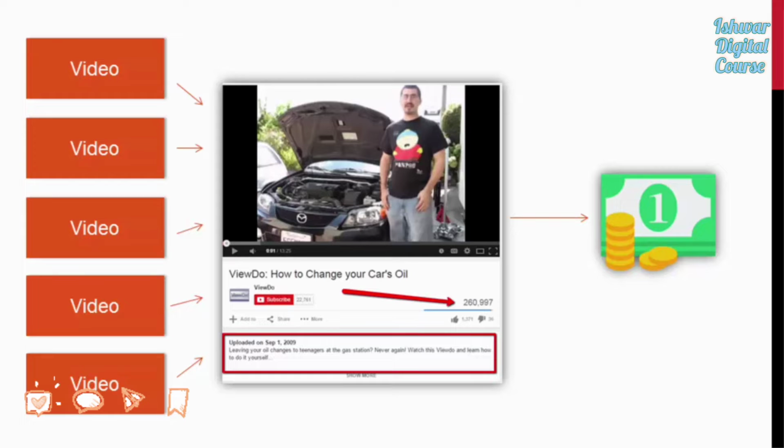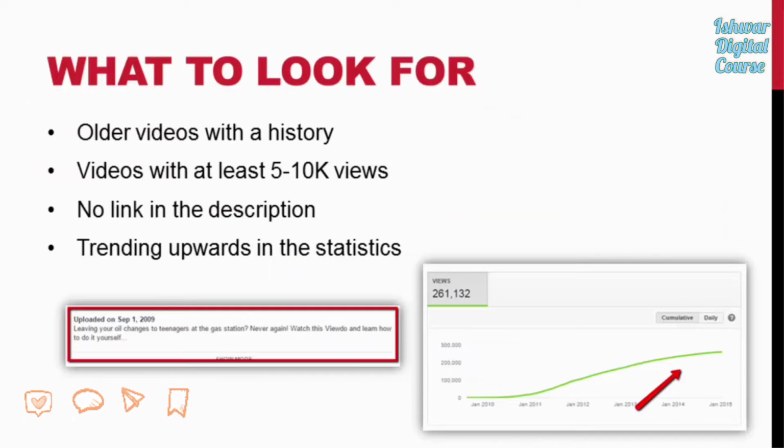Okay, so they're going to put a link in the description, and it's a win-win situation. So what we are looking for is videos in your niche, obviously related to your product, your squeeze page. I like to target videos that are a little bit older, that have at least 10 to 15,000 views. Okay, you want them to have some traffic and have some views. Obviously, we want them to have no link in their description.